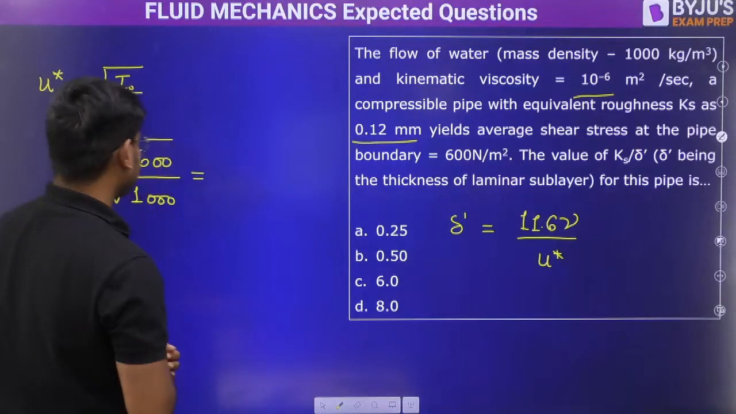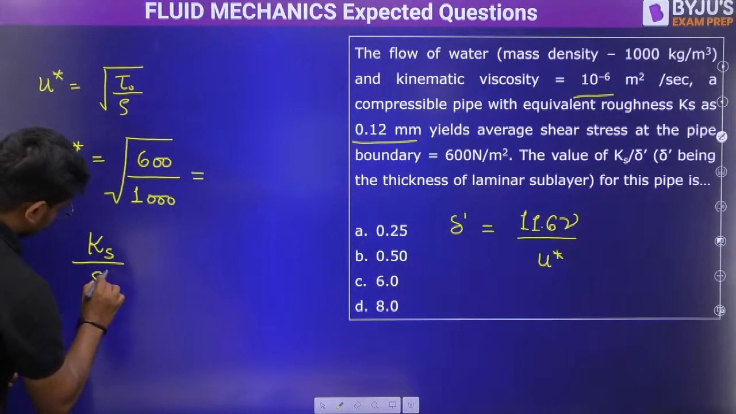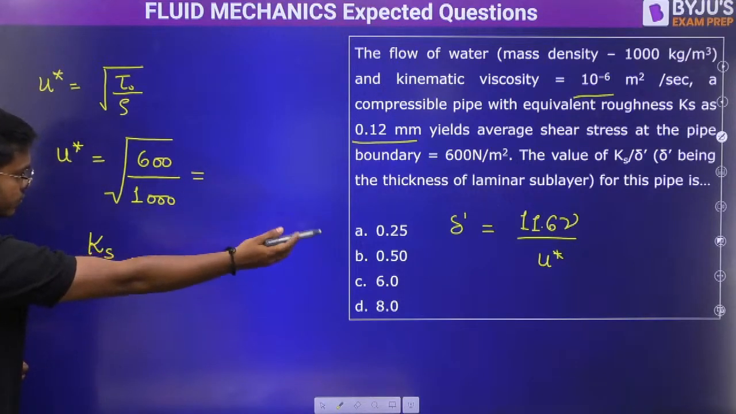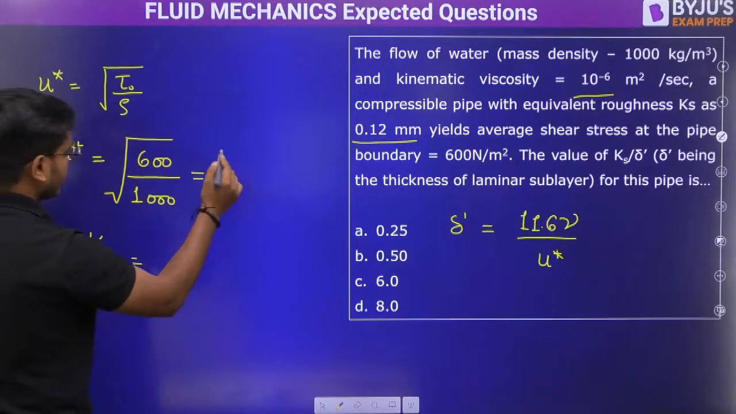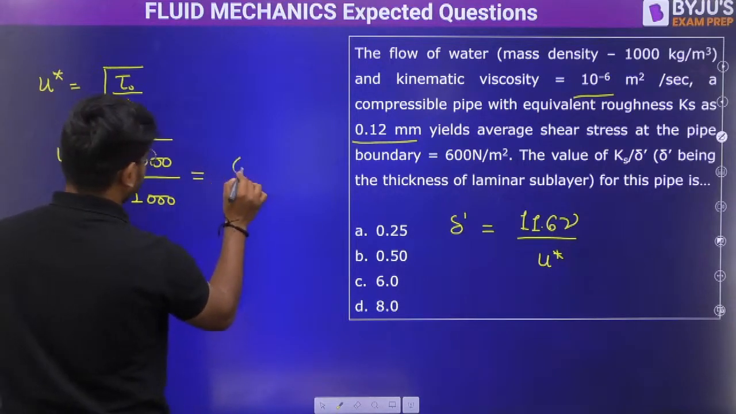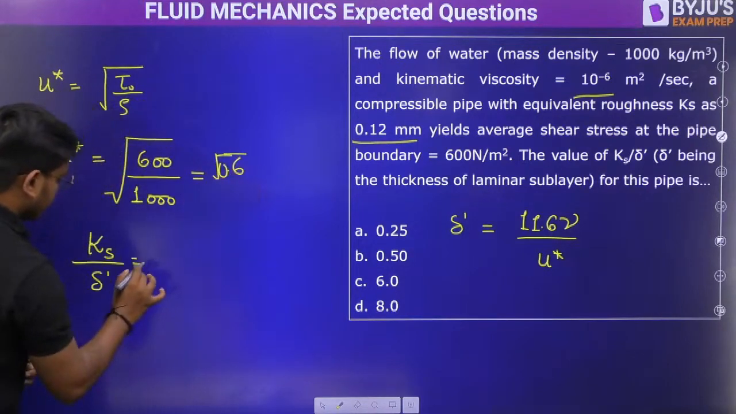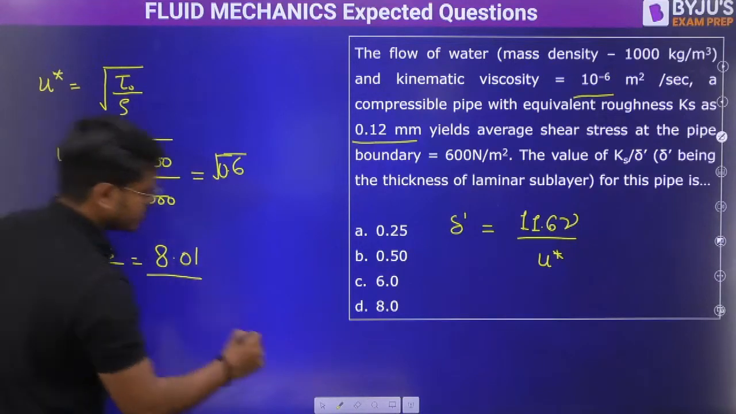Ks by del dash, basically you want. Ks is given, and del dash is that value where U star we have found out from here only. Whatever it is going to be, 6 by 10 or 0.6, you can take it accordingly, and this value should come somewhere around 8.01 and option D is correct.